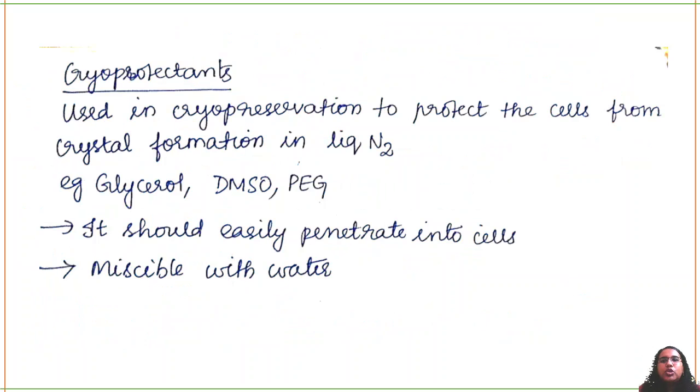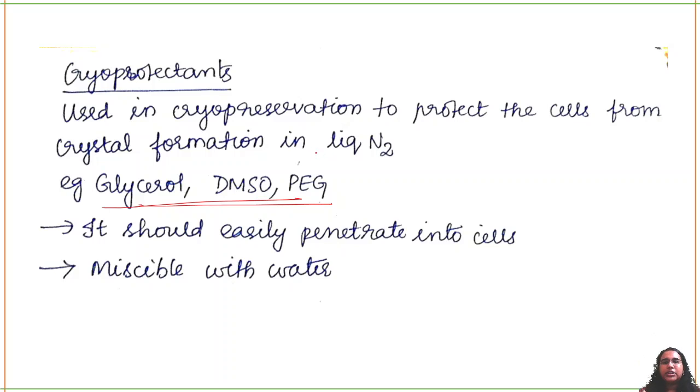So cryoprotectants are some kind of liquid medium which is used to protect the cells from forming ice crystals and dying. Okay, so in liquid nitrogen medium, glycerol, DMSO, PEG are some of the cryoprotectants which can be used. What these do is easily penetrate inside the cell and decrease its freezing point.